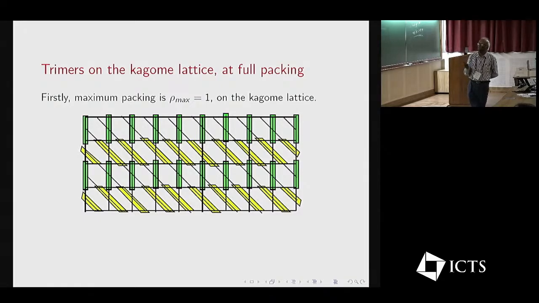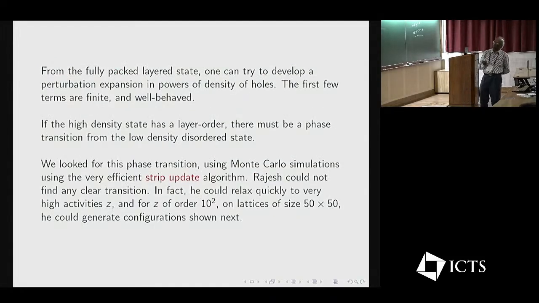And so we were expecting that this system will have a layering at high density, and it will show a phase transition from a disordered to a layered structure. From the fully layered state, one can try to develop a perturbation expansion in powers of density, which we tried to do, and the first few terms looked well behaved. And so we were expecting a first order transition. However, we looked for this phase transition using Monte Carlo simulations, with a very efficient strip algorithm. Rajesh could not find any clear transition. In fact, he could relax very quickly for high activity.